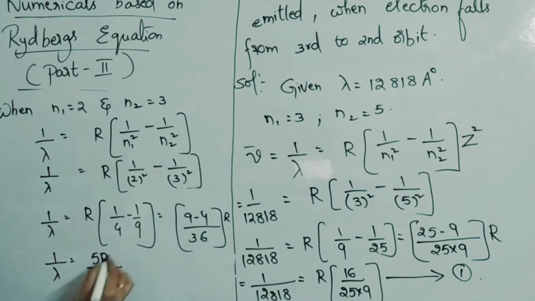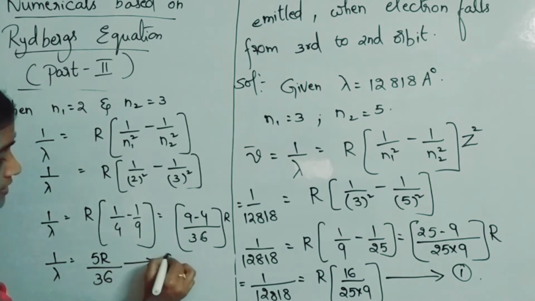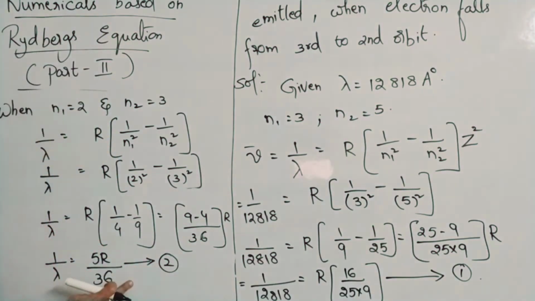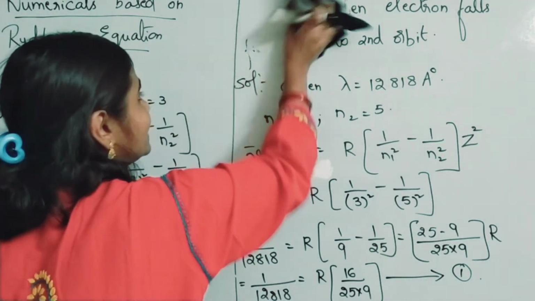Okay, so let us take this as second equation. If you divide 1 and 2, this is treated as first equation and this is treated as second equation. So if you divide 1 and 2, you can find the wavelength. This lambda value you can find.